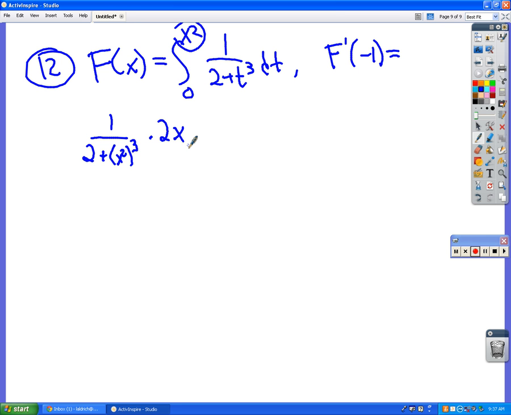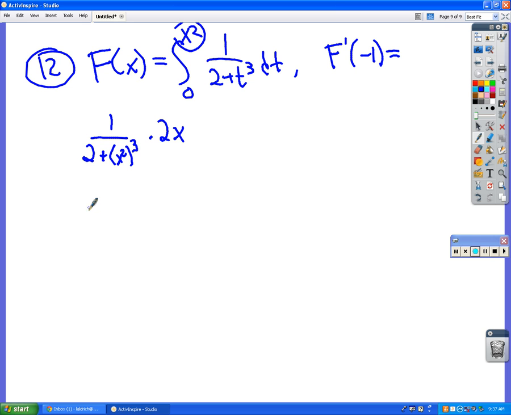Here's why. Let's say we're going to do the antiderivative of this first, right? Let's not figure out what it is. Let's say the antiderivative of this is some function. What do you want to call it? Give me like q.